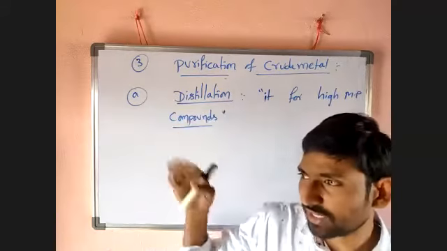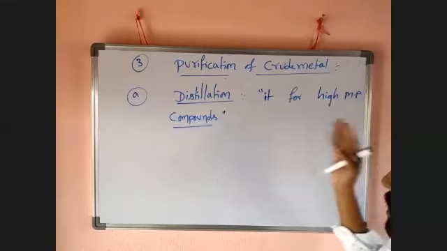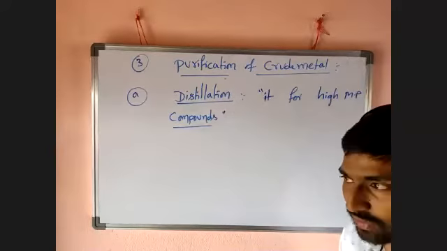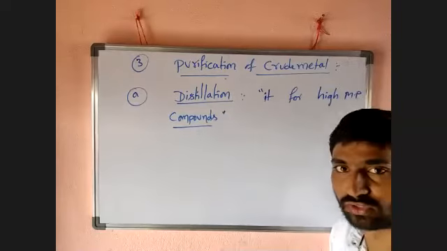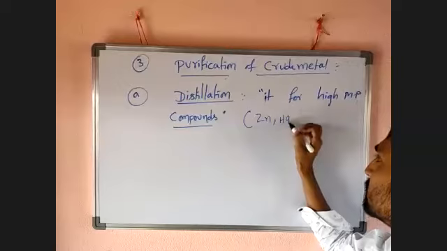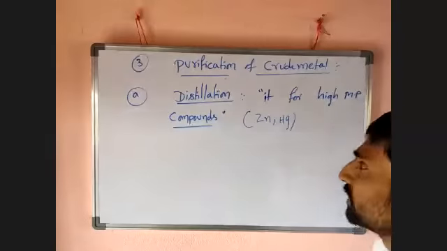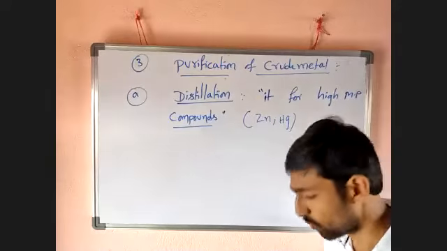If there is a large difference between the melting point of gangue and the exact metal, distillation is used. Particularly for two metals, zinc and mercury, this process is very important. Why?